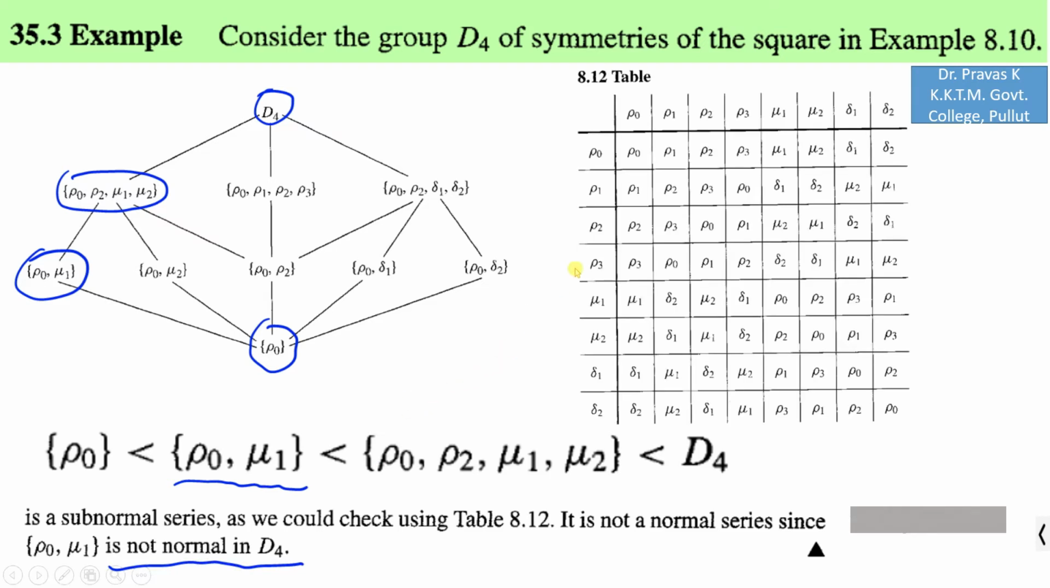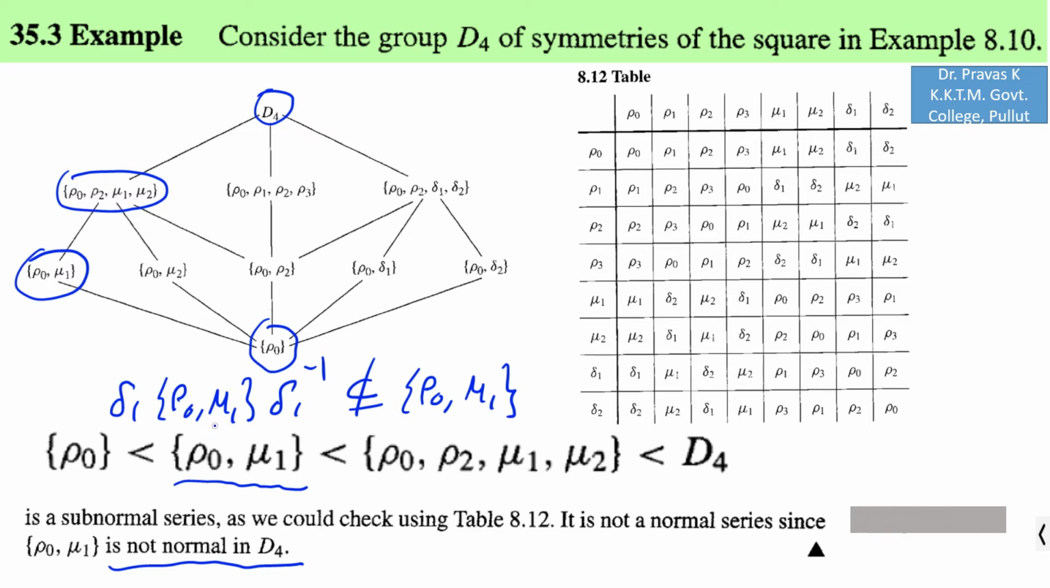So if you check the corresponding table 8.12, you can see that if I take δ1, then δ1 {ρ0, μ1} δ1 inverse is not contained in {ρ0, μ1}. So this is different from {ρ0, μ1}. Hence {ρ0, μ1} is not a normal subgroup of D4, and this series is not a normal series but it is a subnormal series.